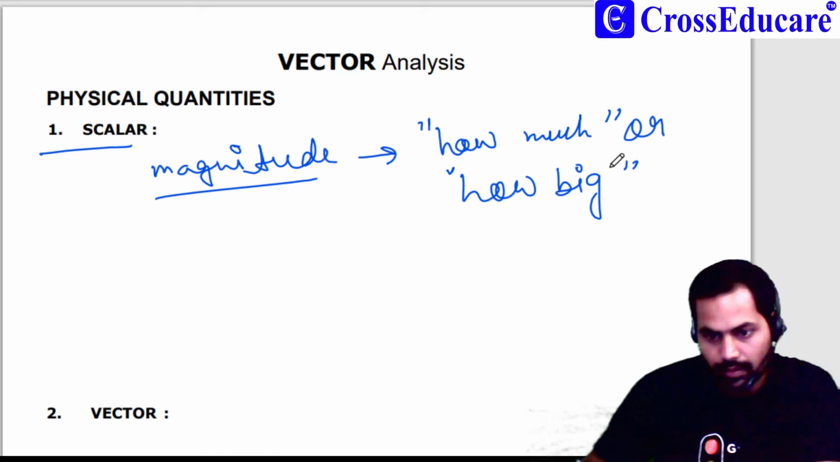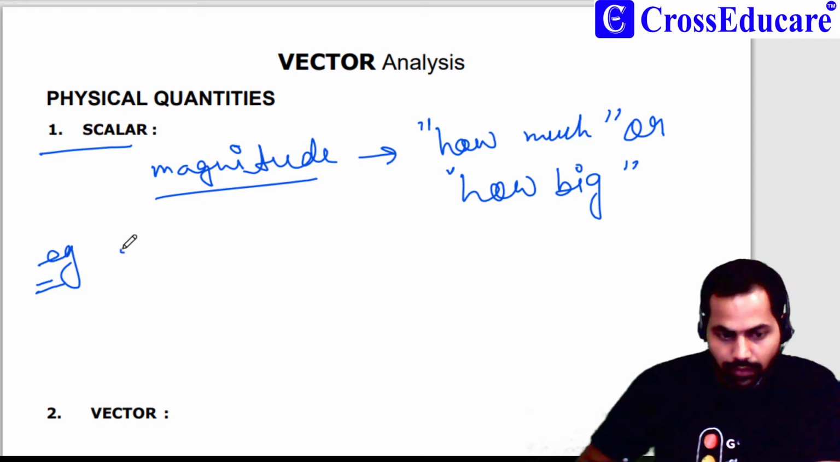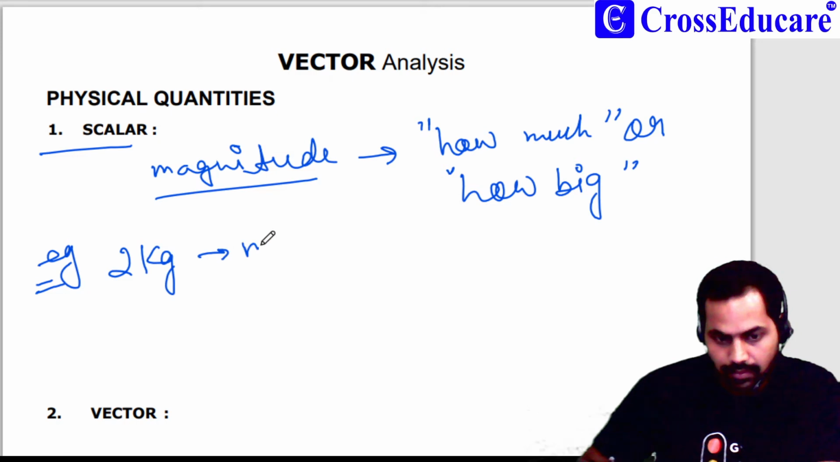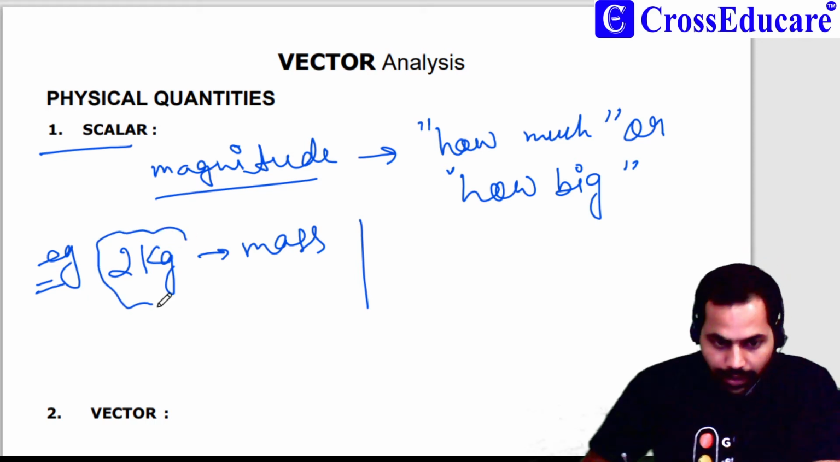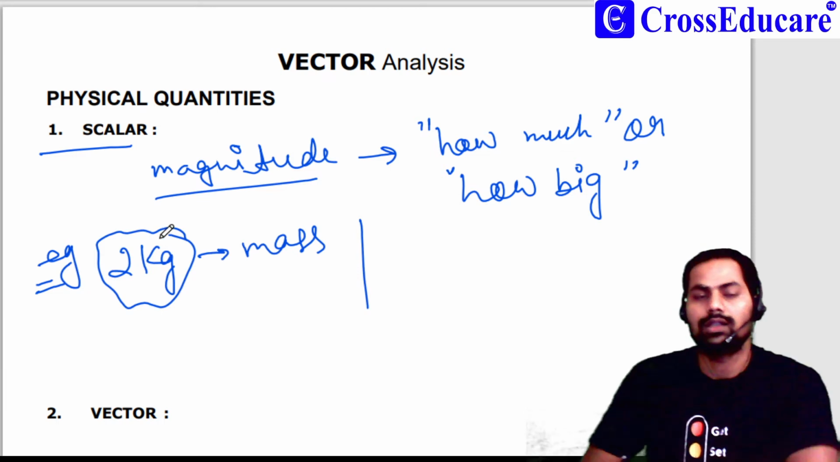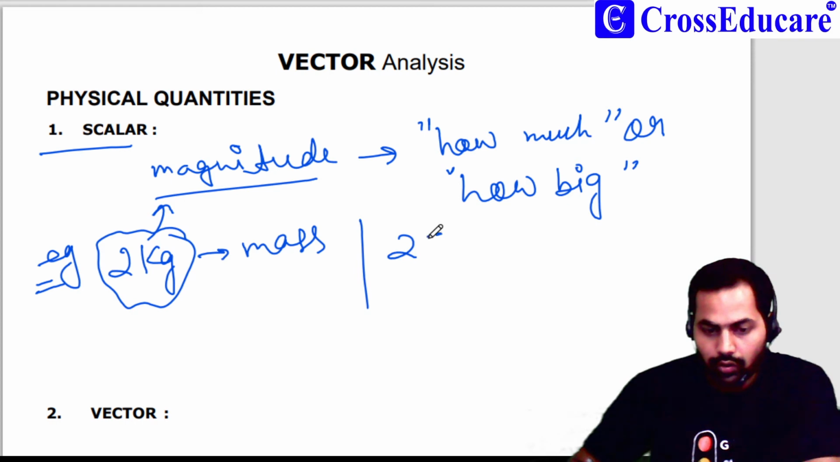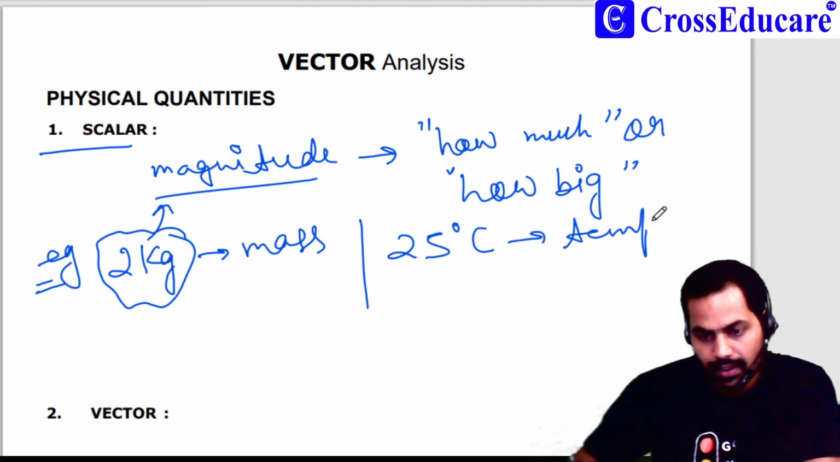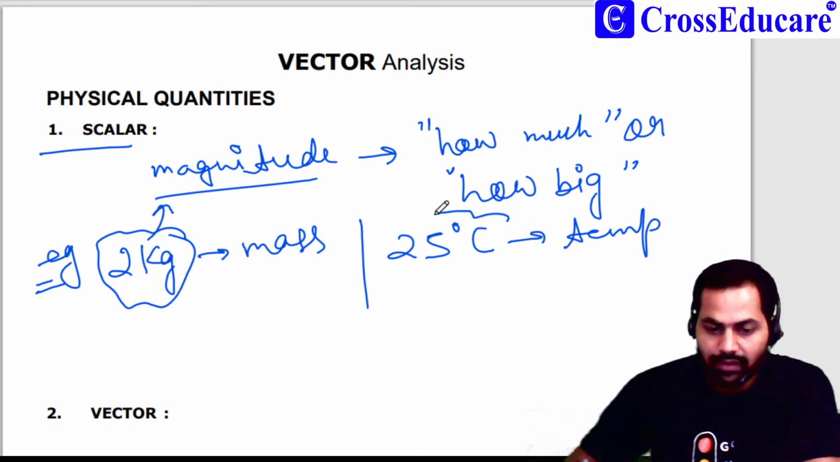For example, suppose we have 2 kg mass. So here it has 2 kg magnitude. What will be the magnitude of 25 degree Celsius temperature? If someone asks you, then its magnitude is 25 degree Celsius.